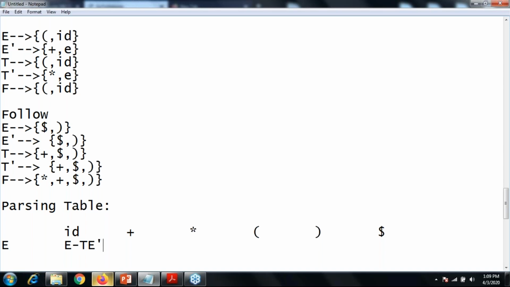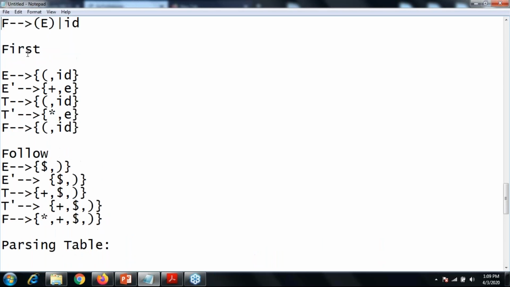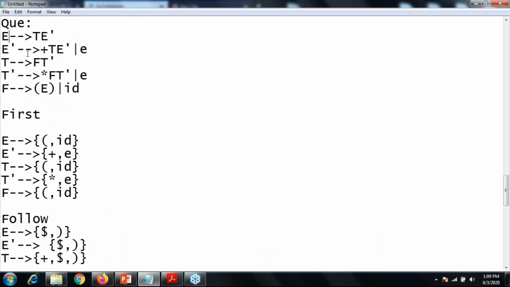And the second one is starting bracket, so over here, E can produce T E dash, right? Now go with the E dash: plus and epsilon. So in my E dash, I have 2 productions.